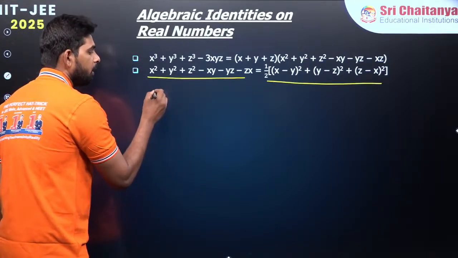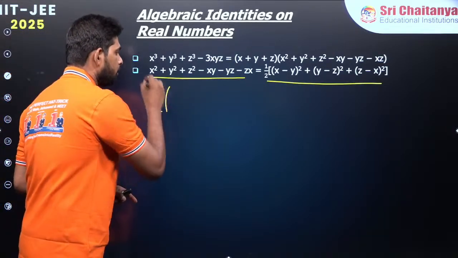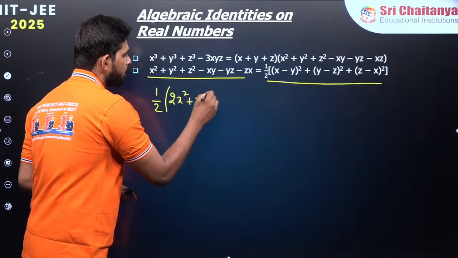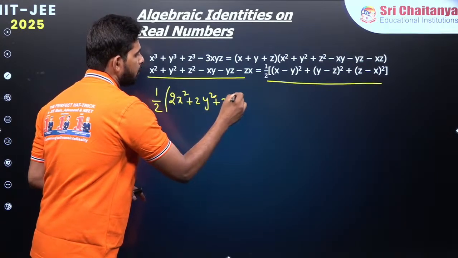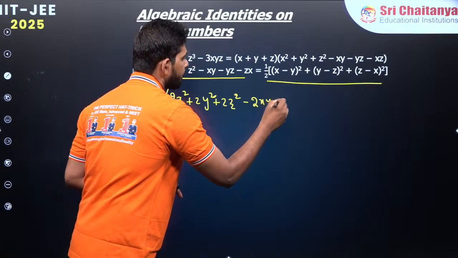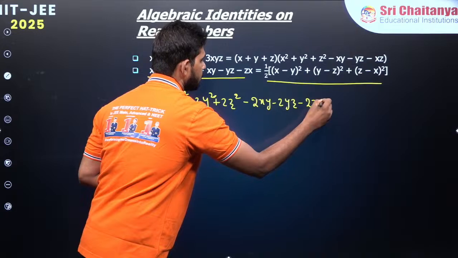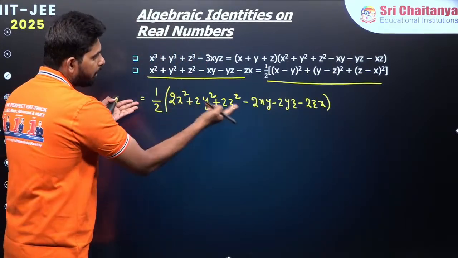What I am trying to do here is just dividing with 2 and also multiplying with 2. 2x square, 2y square, 2z square. Okay? So now here also you are going to get 2xy minus 2yz minus 2zx. I just multiplied by 2 for every term.